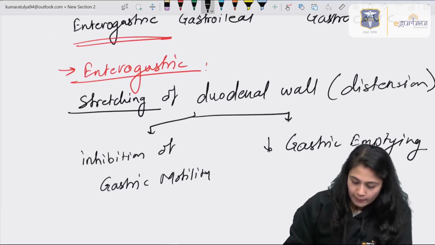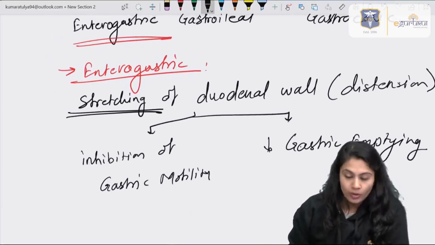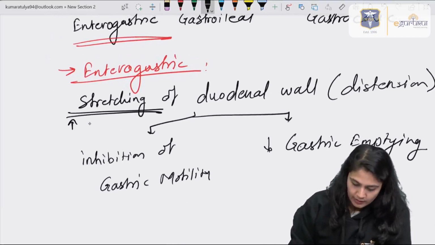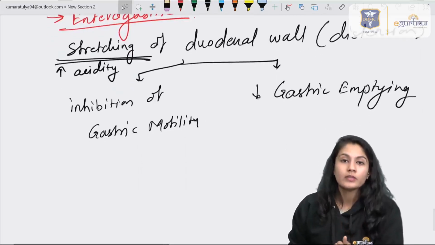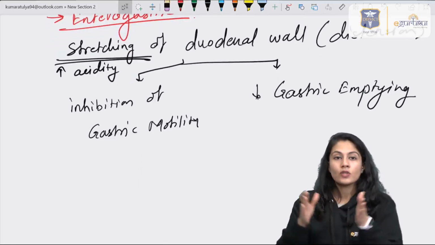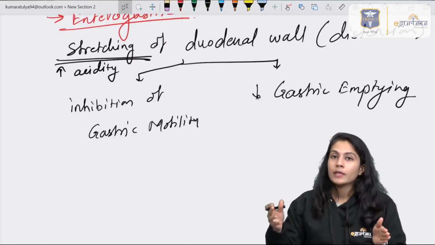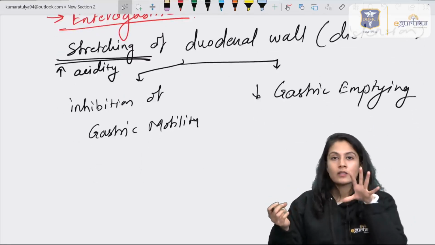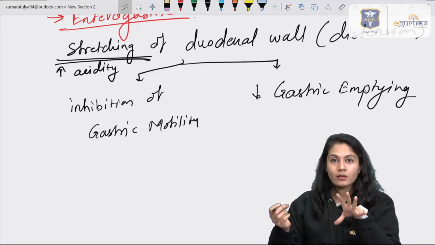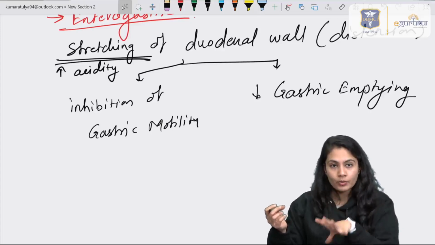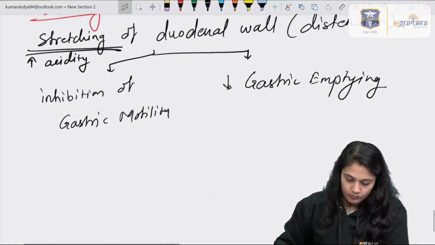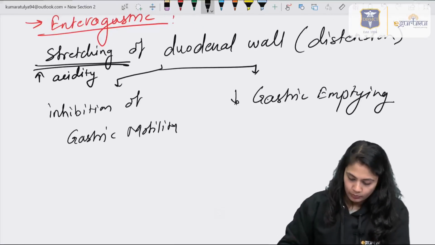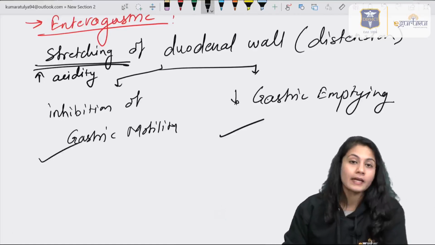Now, not only by the stretching, but what if there is an increasing acidic content? Then also these two responses are seen. When there is a stretching of the duodenal wall, it understands that the chyme from the stomach has come into the duodenum, so that will lead to inhibition of gastric motility and emptying.